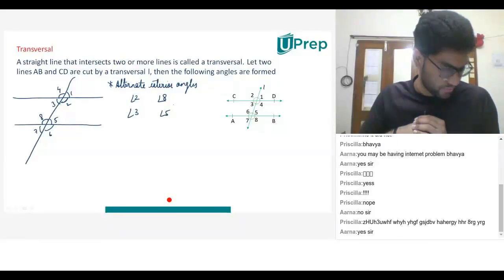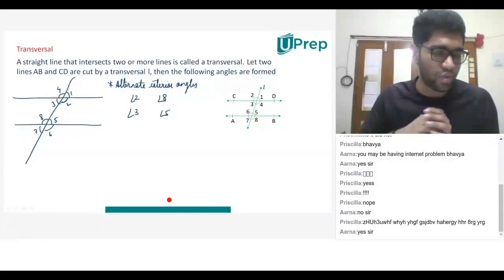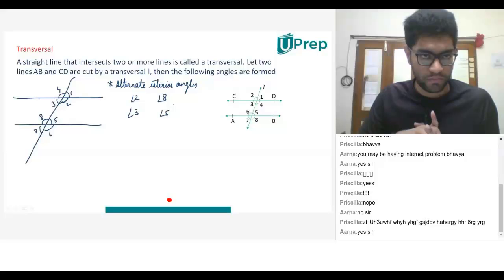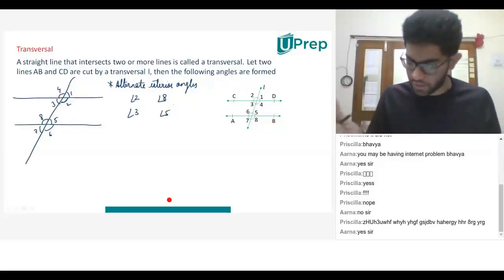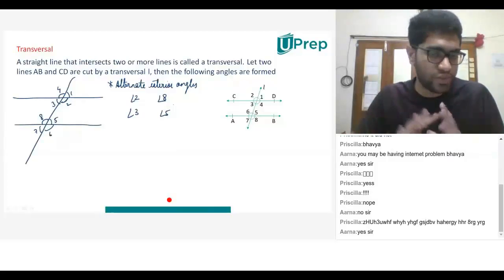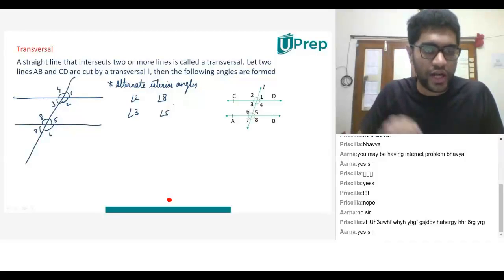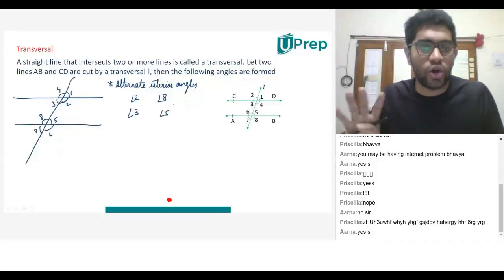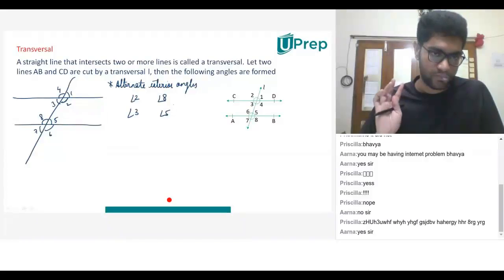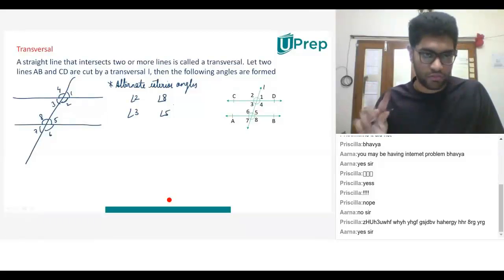Sir, can you explain whatever you are explaining till now? Are you the one who logged out and logged in? Yes, sir. I did not explain anything. I was going slow. Corresponding angles are equal and vertically opposite angles are equal. You're thorough with that till now. I just redrew the figure and started discussing the third property called alternate interior angles. Can you see the screen? Are you with us? Yes, sir. Now I'm able to see the screen.